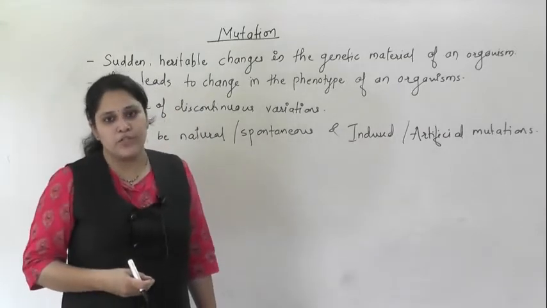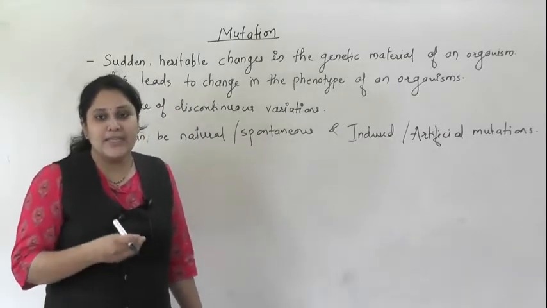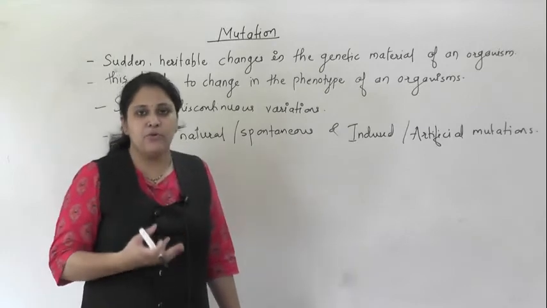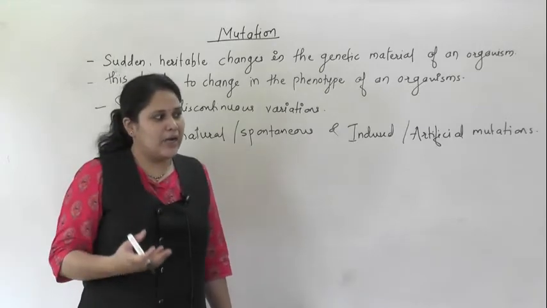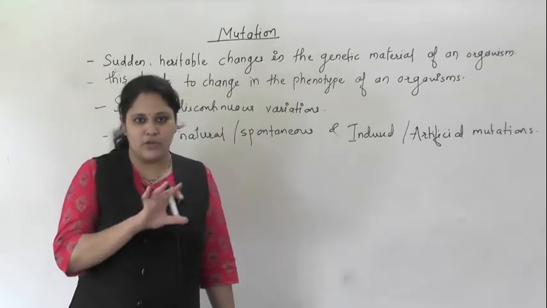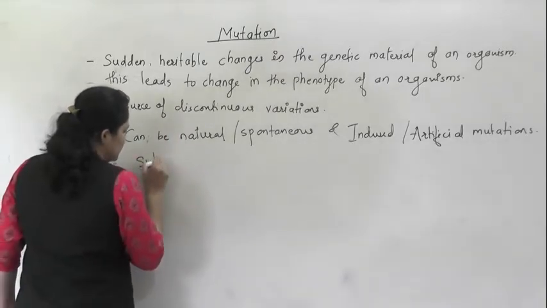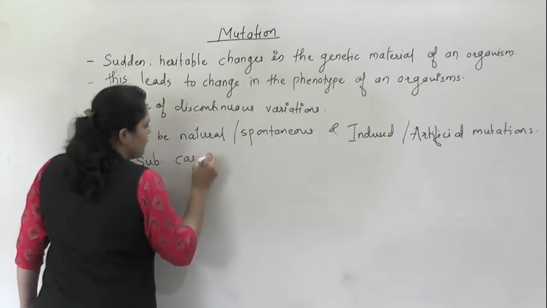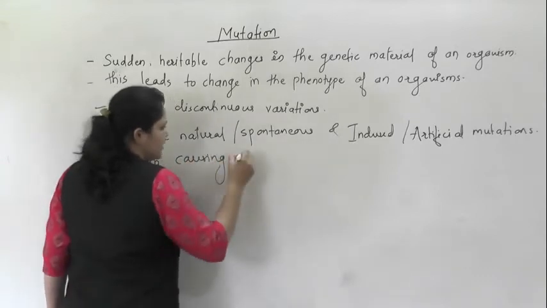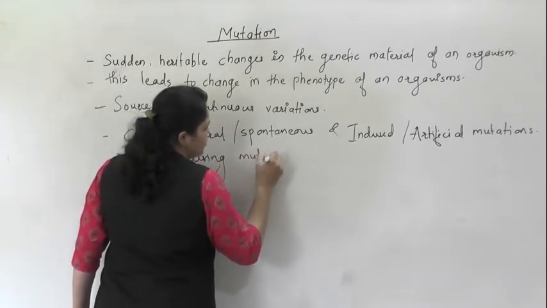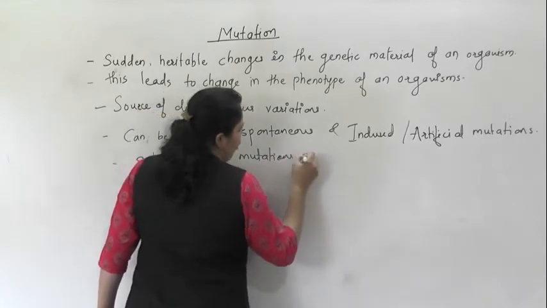Substances which are responsible to cause mutations are called mutagens or mutagenic agents. On mutagens we will have another lecture, because that part is equally important.